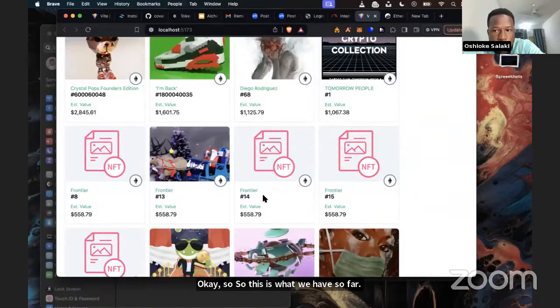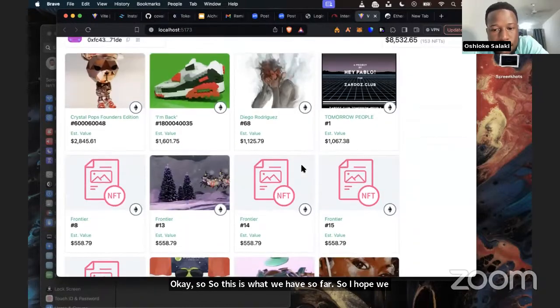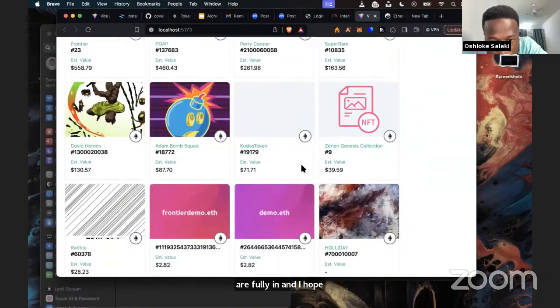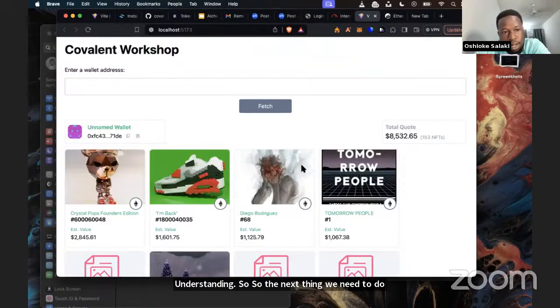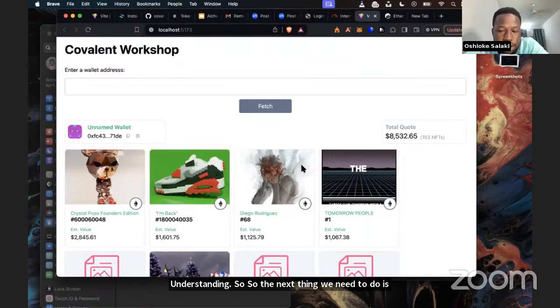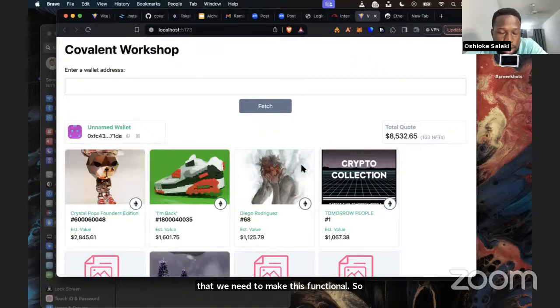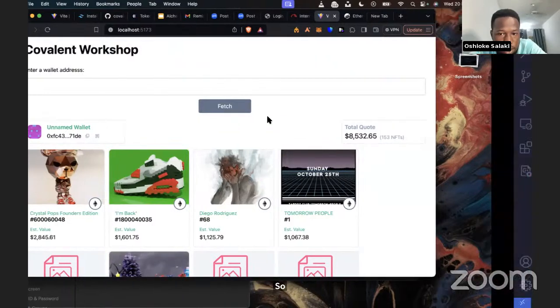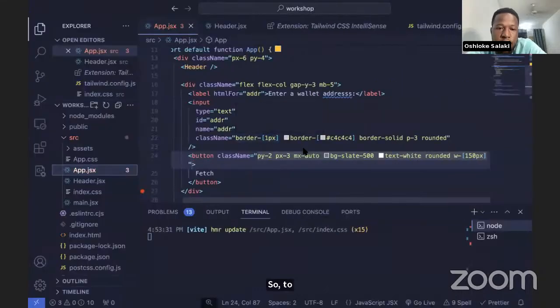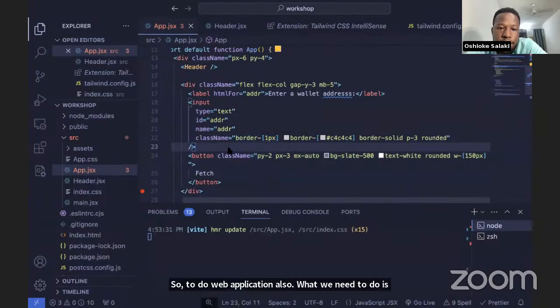I hope we are following and understanding. The next thing we need to do is make this functional. We're really ready with everything, so we need to add some logic to the web application. What we need to do is first make this input field a controlled element.